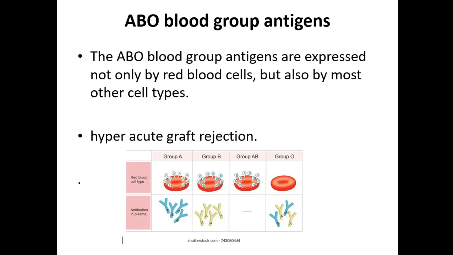But if blood group A is transplanted to a blood group B recipient, the donor has antigen A and the recipient has antibody A. This antigen A and antibody A will react, resulting in incompatibility and transplant rejection. That is the basis of ABO related transplant rejection, which usually results in hyperacute graft rejection.